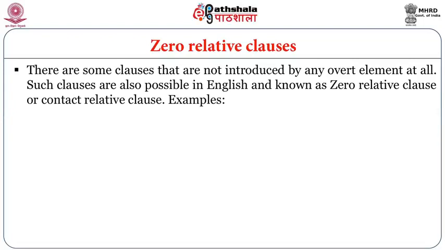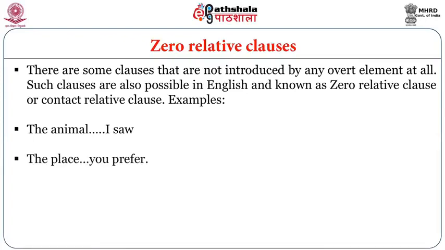Zero relative clauses. There are some clauses that are not introduced by any overt element at all. Such clauses are also possible in English and are known as zero relative clauses or contact relative clauses. For example, the animal (dash) I saw, the place (dash) you prefer.